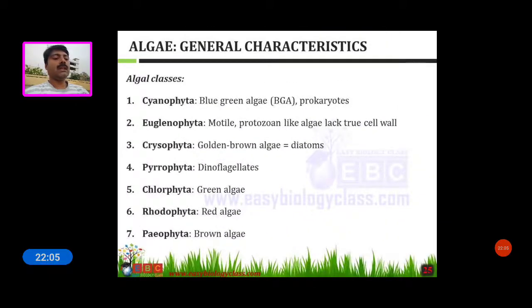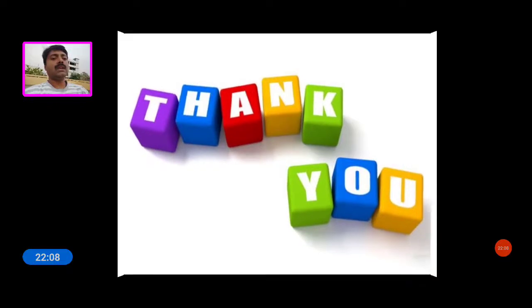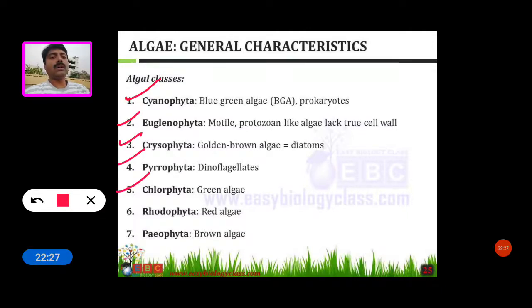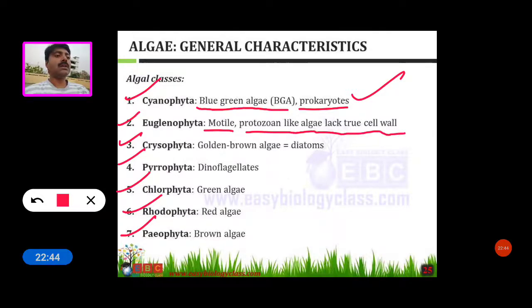Now see the algae classes. There are mainly 11 classes, but among these 11, seven classes are very important: Cyanophyta, Euglenophyta, Chrysophyta, Pyrrophyta, Chlorophyta, Rhodophyta and Phaeophyta. Cyanophyta is generally called blue-green algae or prokaryotes. All Euglenophyta are motile, protozoan-like algae that lack a true cell wall.